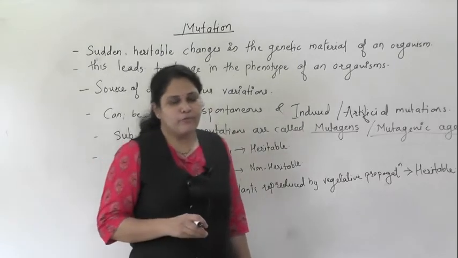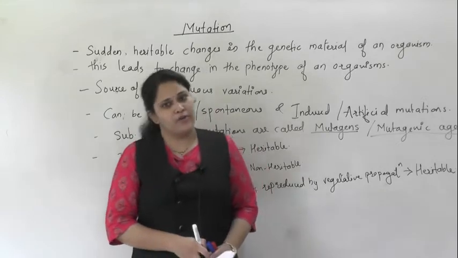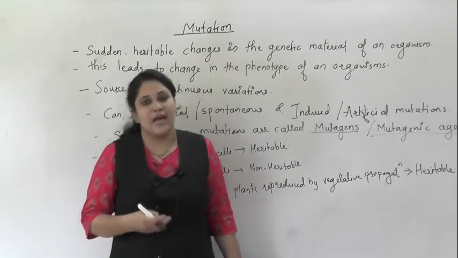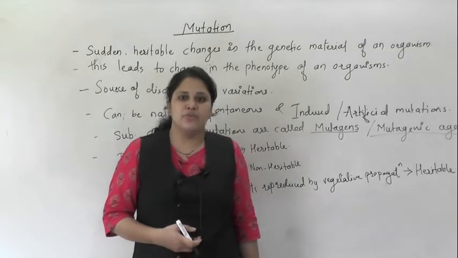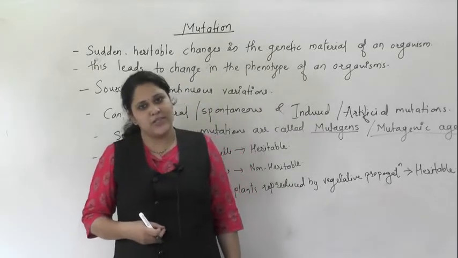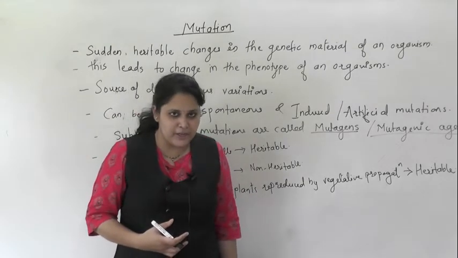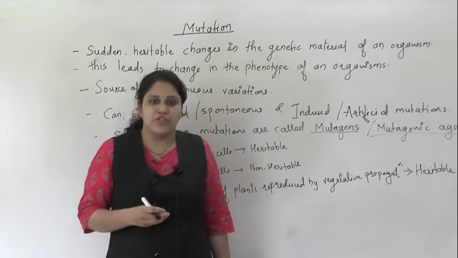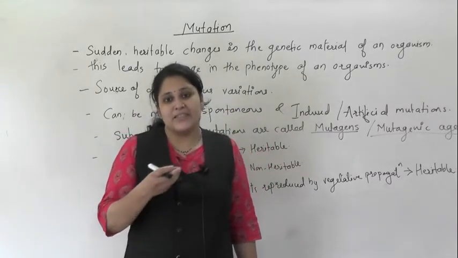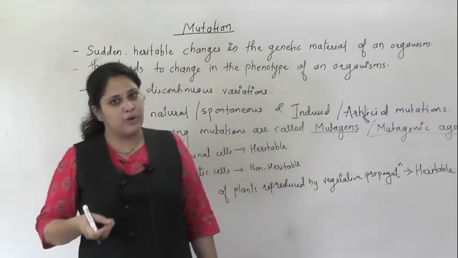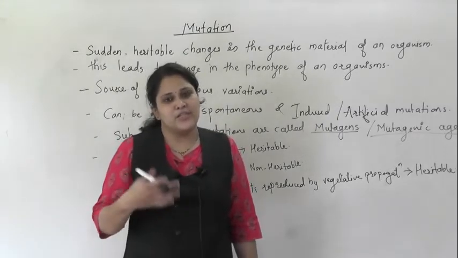Which types of mutations did we discuss? First, mutation could be spontaneous or natural, and the second is artificial or induced. Substances responsible for causing mutations are known as mutagens, which may be physical, chemical or biological. If mutation occurs in a germ cell, at the time of egg formation, sperm formation or fertilization, then these mutations are heritable.